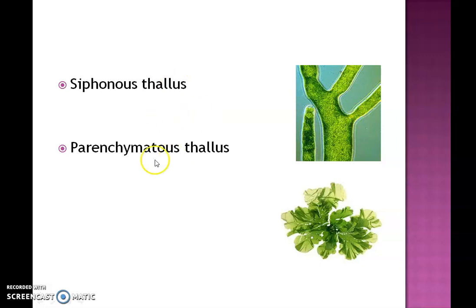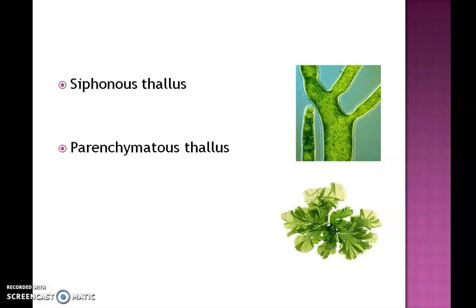Next and the last one is parenchymatous thallus. The parenchymatous organization of the thallus occurs in many brown algae and red algae, and also in some of the green algae. Here in the figure, this is an example, and it looks like a parenchymatous tissue, right? Like a leaf-like structure, a flattened leaf-like structure. This is what is called a parenchymatous thallus.